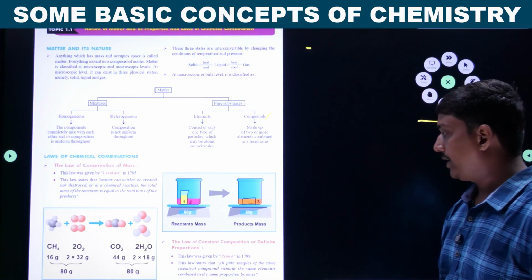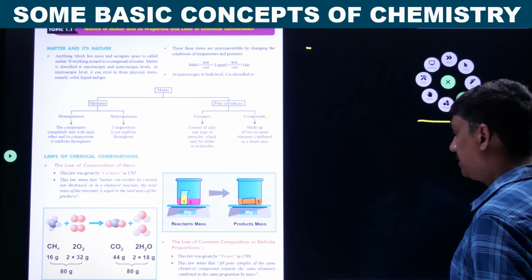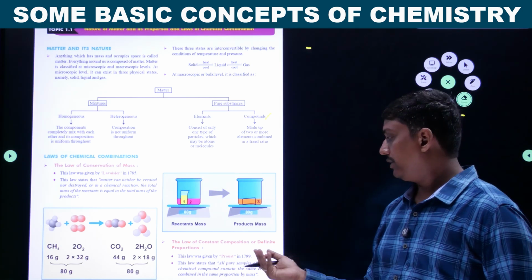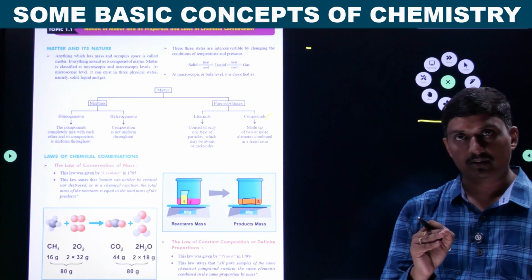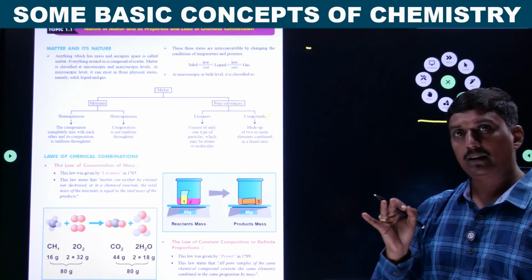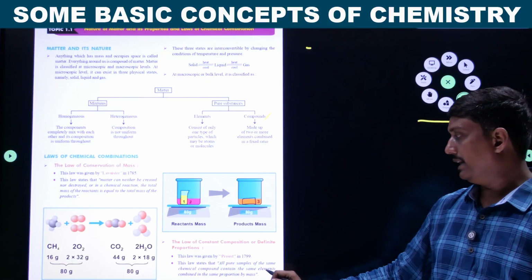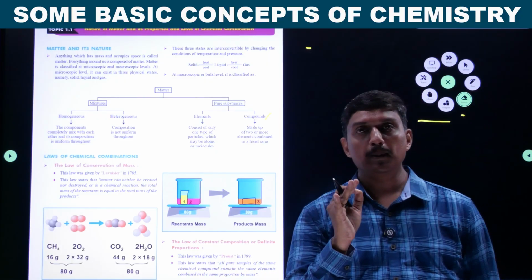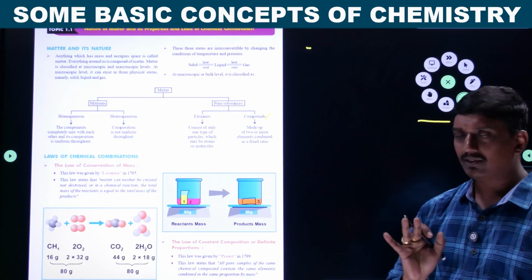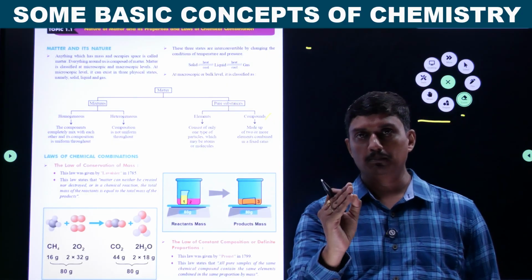So the law of constant composition or definite proportions was proposed by Proust. It states that all pure samples of the same chemical substance or compound contain the same elements combined in the same proportion by mass. Same proportion by mass. This is a definition. By taking an example, it can be explained in a simple way.